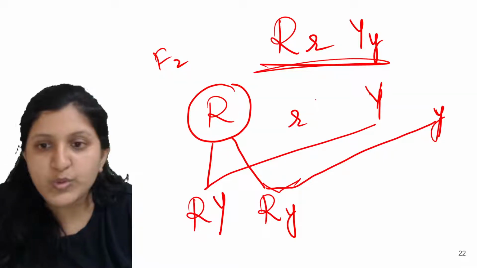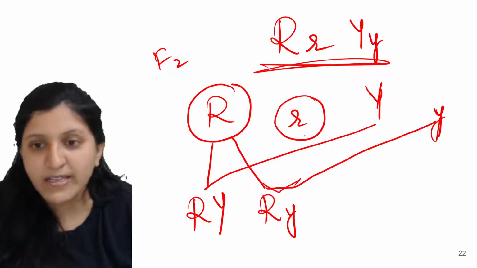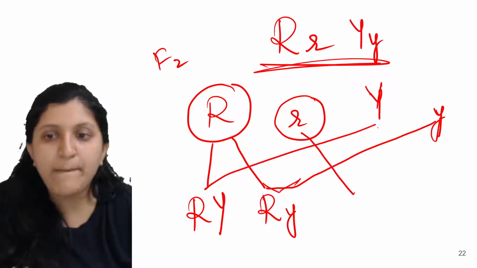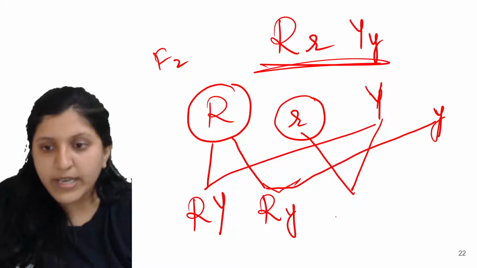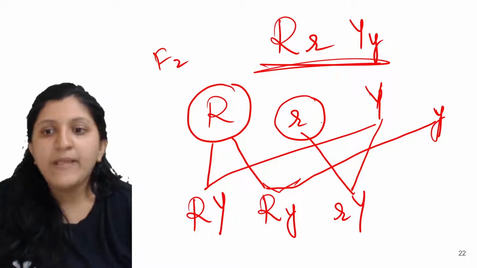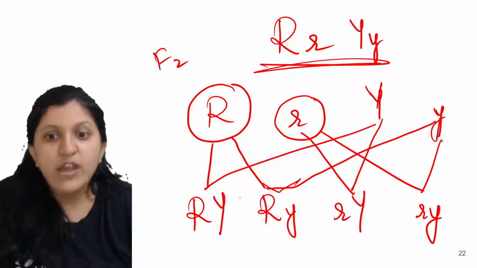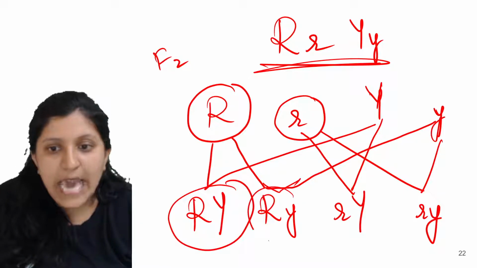Next we'll go to the other one. So this is the other R. In this case you can see that the small r we are combining with the capital one. So this is RY, and the other one here, this is R and Y. Okay, so now we have these gametes.